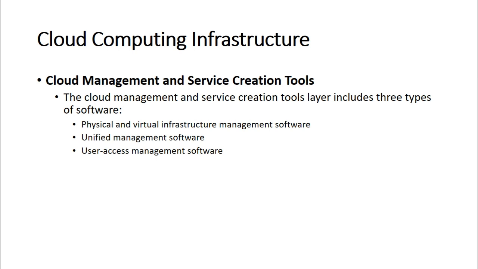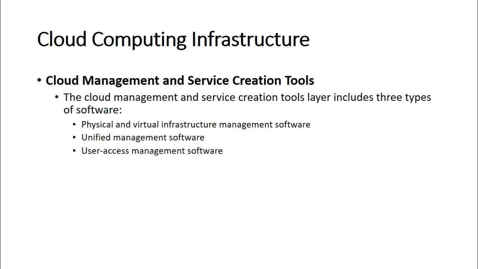The unified management software enables the administrators to define the service attributes such as the CPU power, the memory, network bandwidth, and the storage capacity, along with the name and description of the applications and the platform software, resource location, and the backup policy.